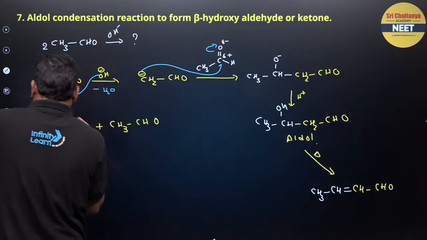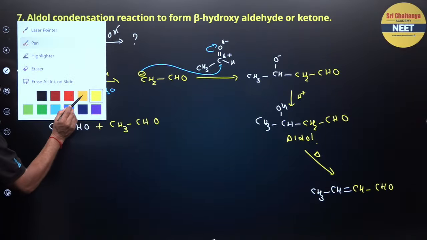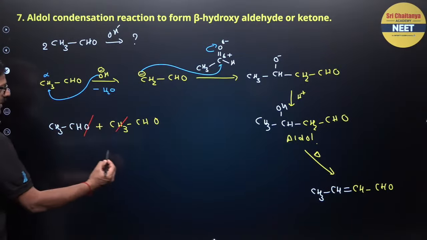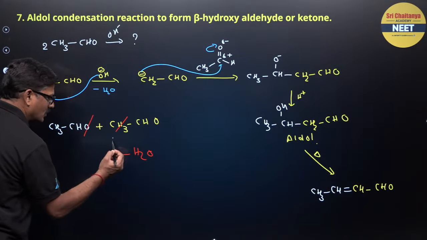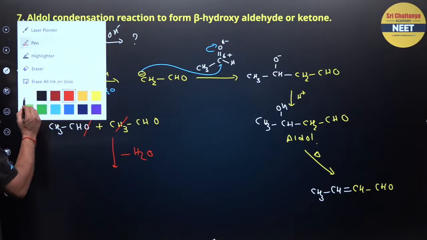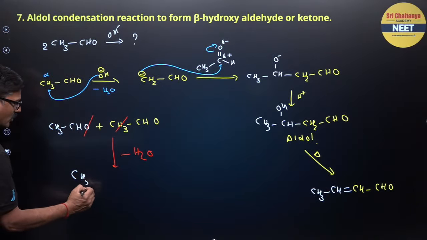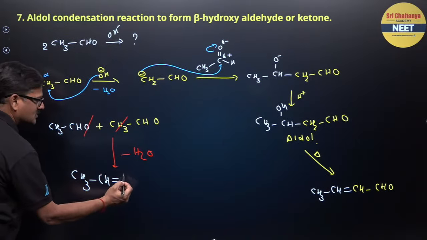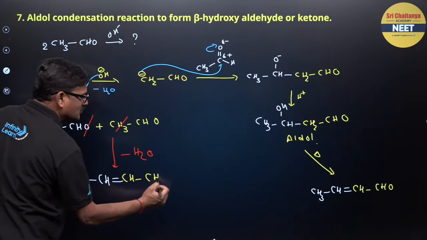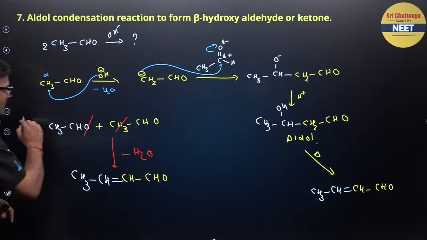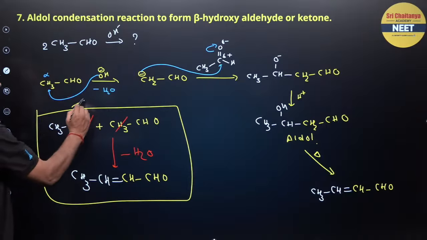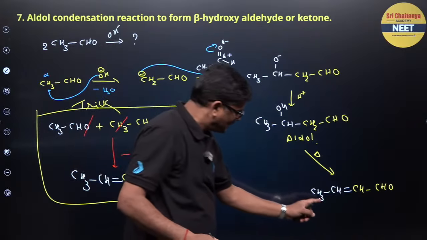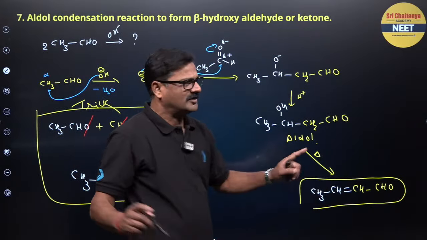These two are kept, and you just remove the water molecule, and wherever you remove the water molecule, make a double bond over there. So you are going to get CH, and here it is CH and CHO. So this is my trick. See, इतना complicated mechanism से same product बनाई दी आपको.